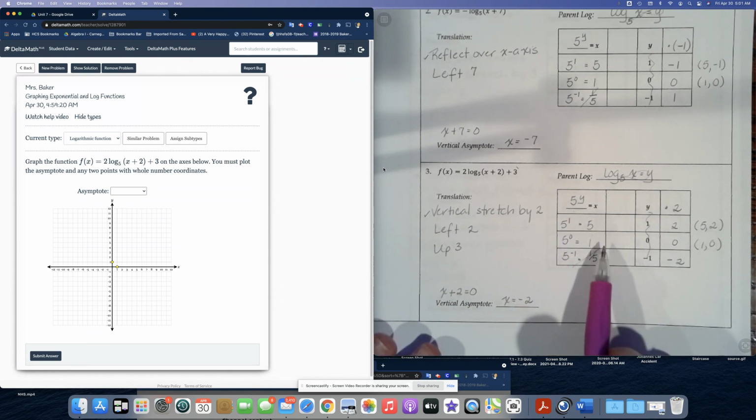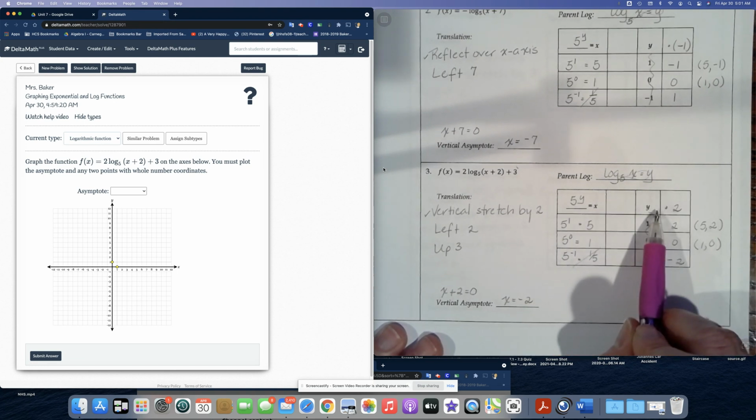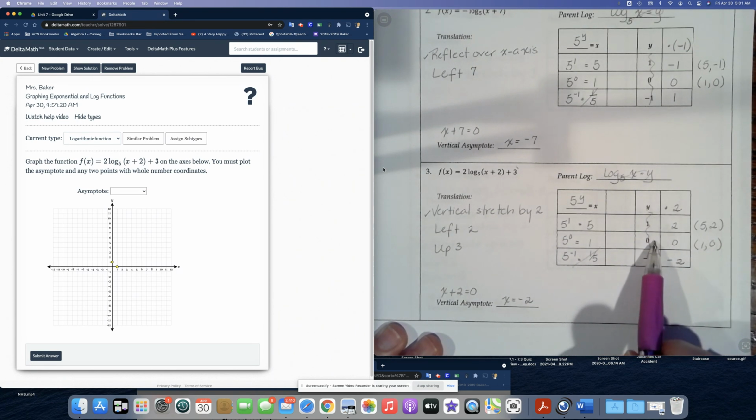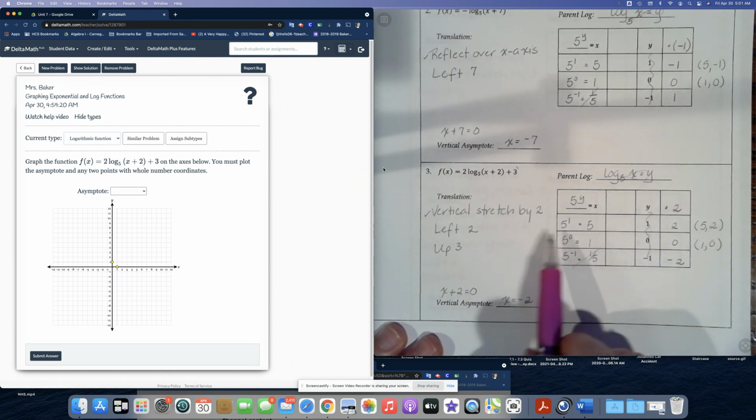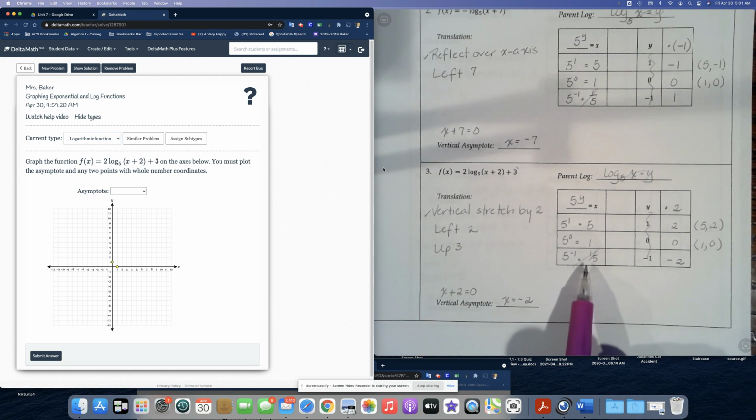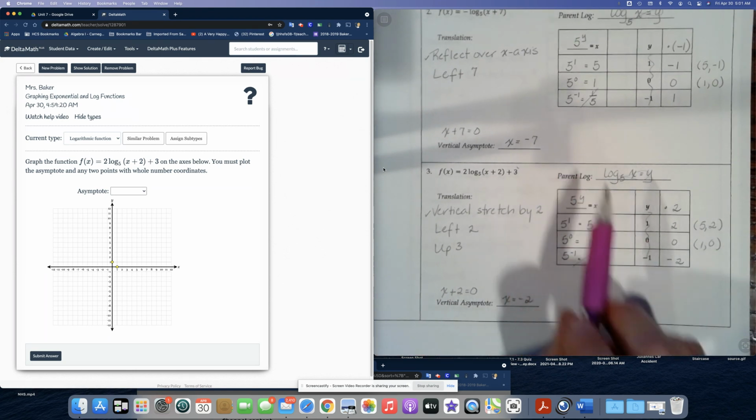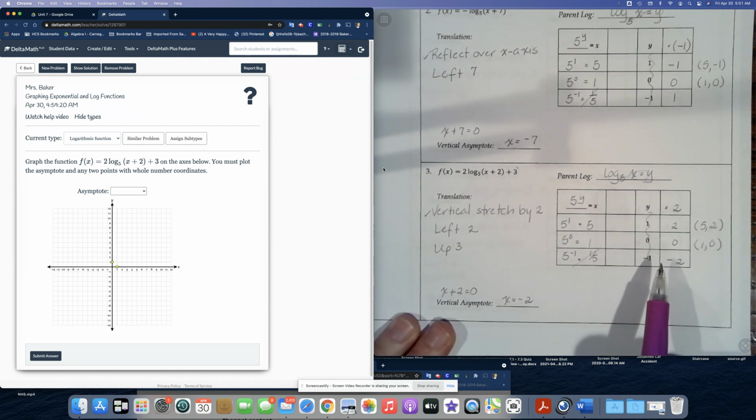All right, so let's go ahead and do that. Remember, our y values are pre-populated with 1, 0, and -1. So 5 to the power of 1 is 5, 5 to the 0 is 1, and 5 to the -1 is 1/5. Or you could have copied them from the graph above. That would have been just as easy to do too.